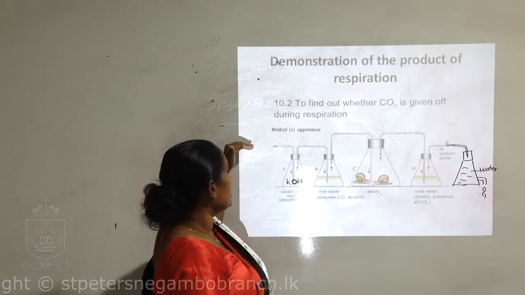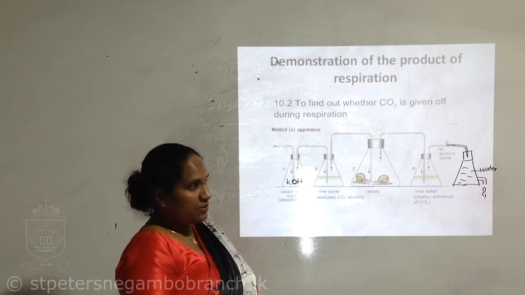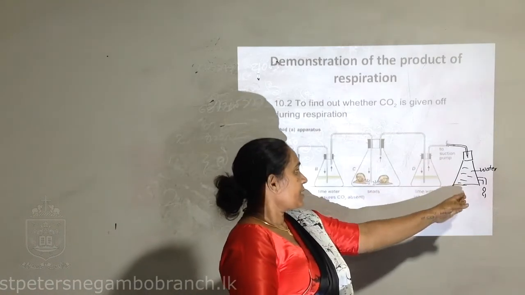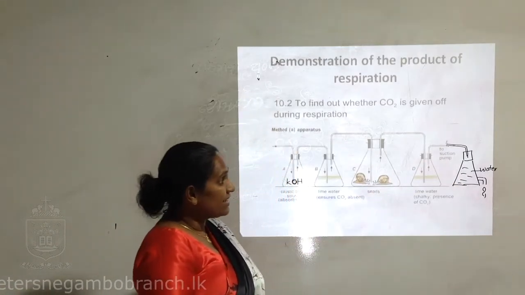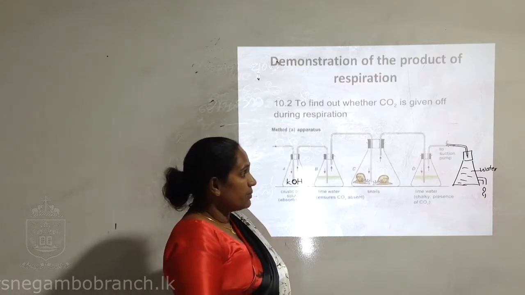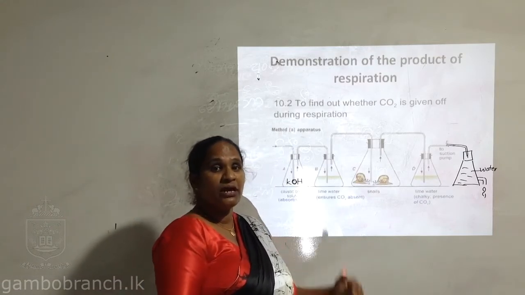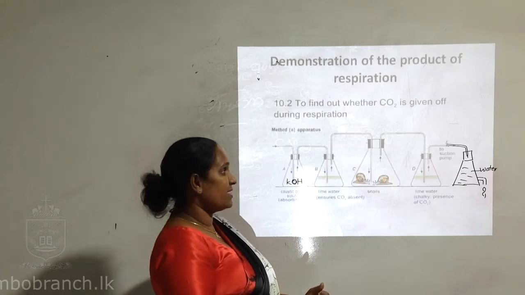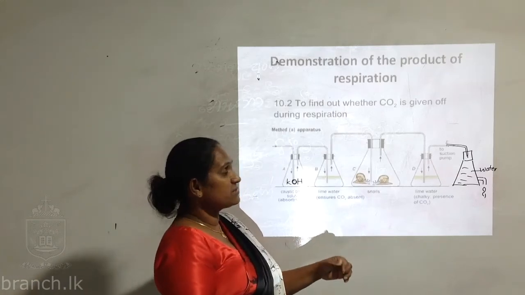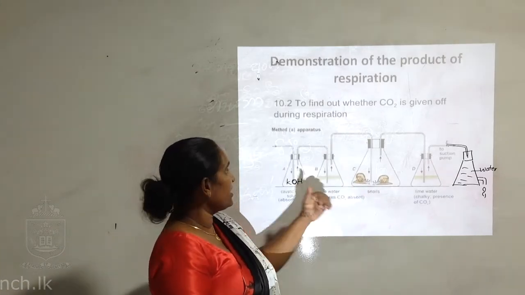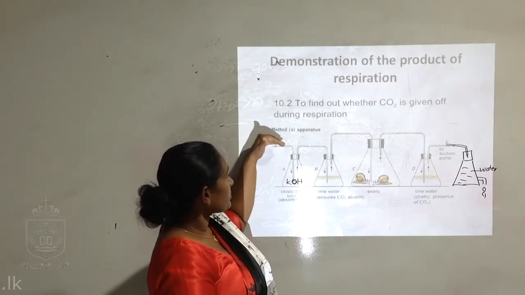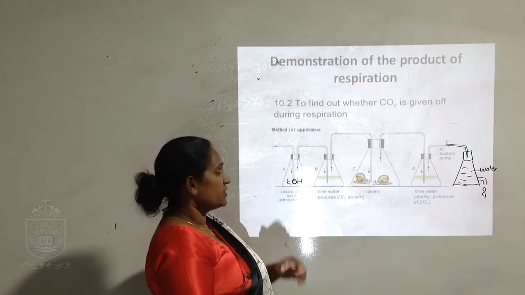Otherwise, it is difficult to take air into this flask. The function of the suction pump is to release water out. Due to the space created, air is sucked into the first flask.